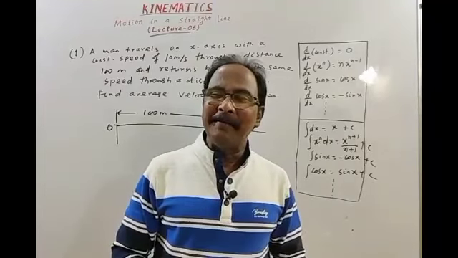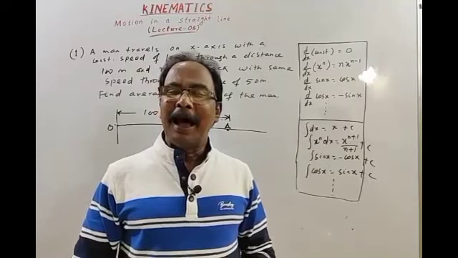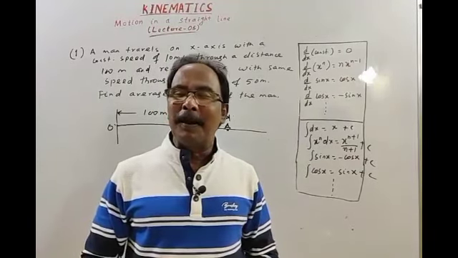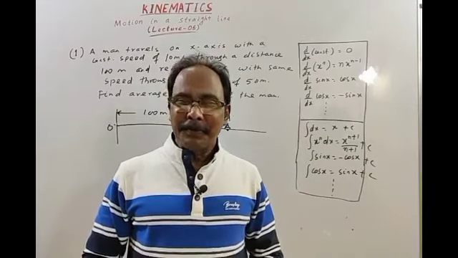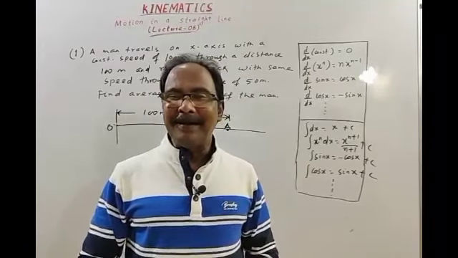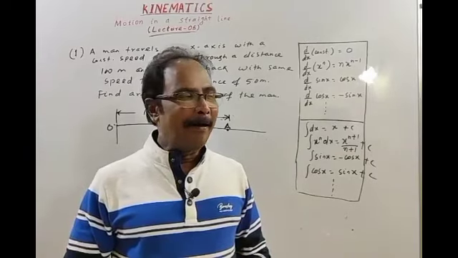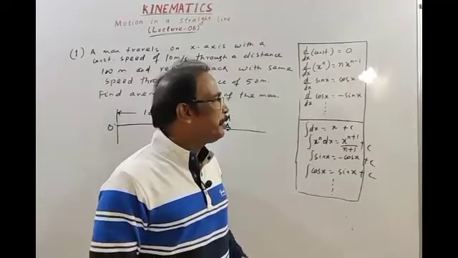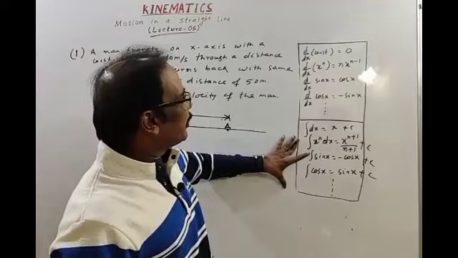This is my lecture 5 on kinematics and we are continuing motion in a straight line as we have discussed in lecture 4. In this lecture, we will discuss some fundamental numericals on speed and velocity. As I suggested in lecture 4, you should have gone through some formulas on trigonometry, algebra and calculus, meaning differentiation and integration. I have written some formulas on differentiation and on integration.